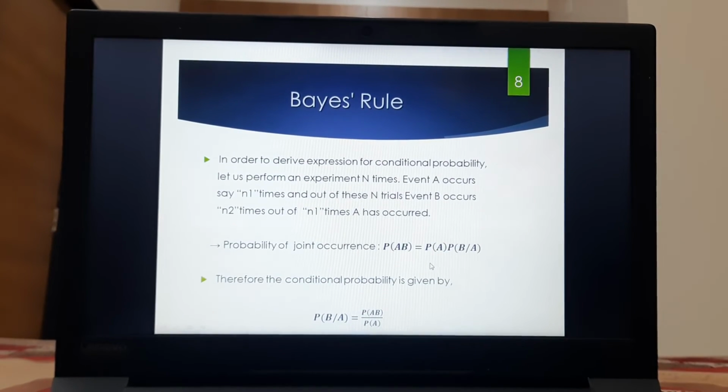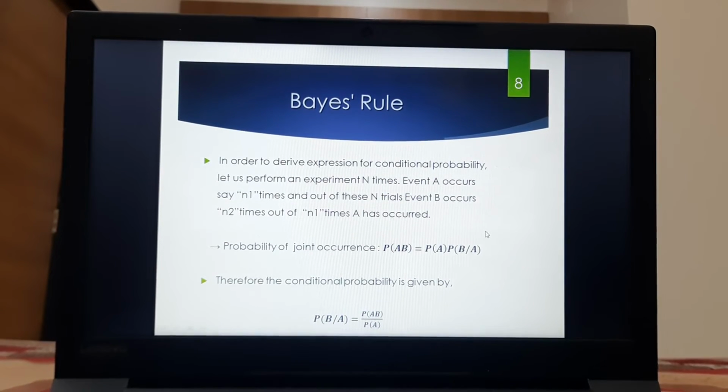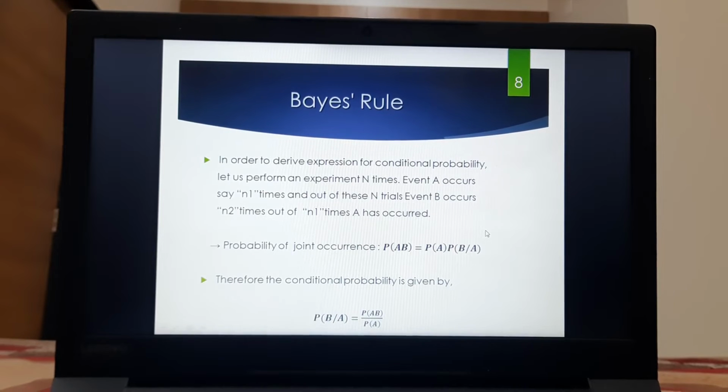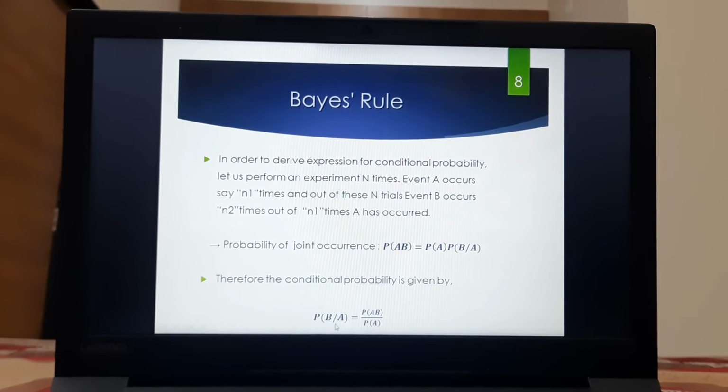Bayes rule. In order to derive the expression from conditional probability, let us perform an experiment n times. Event A occurs say n1 times out of the n trials, and event B occurs n2 times out of the n1 times A has occurred. So the probability of joint occurrence P of A intersection B is equal to P of A into P of B given A. Therefore, the conditional probability is given by P of B given A, which means the probability of B depends on A. Therefore, it is equal to P of A intersection B divided by P of A.